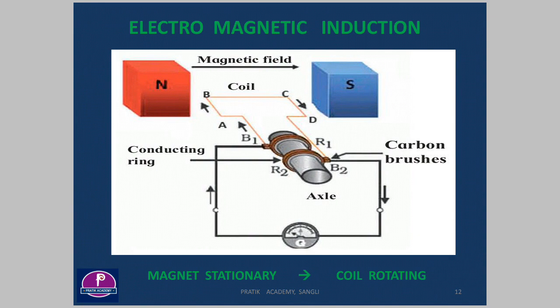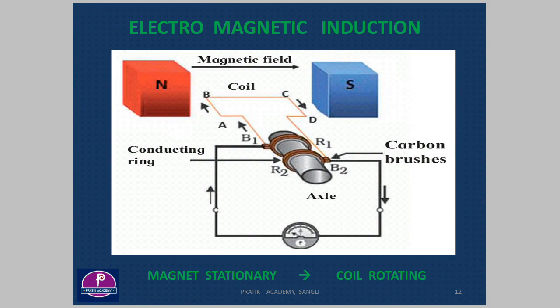So here we keep the magnet stationary and the coil is rotating. Due to the change in magnetic field associated with the coil, there is production of electric energy.